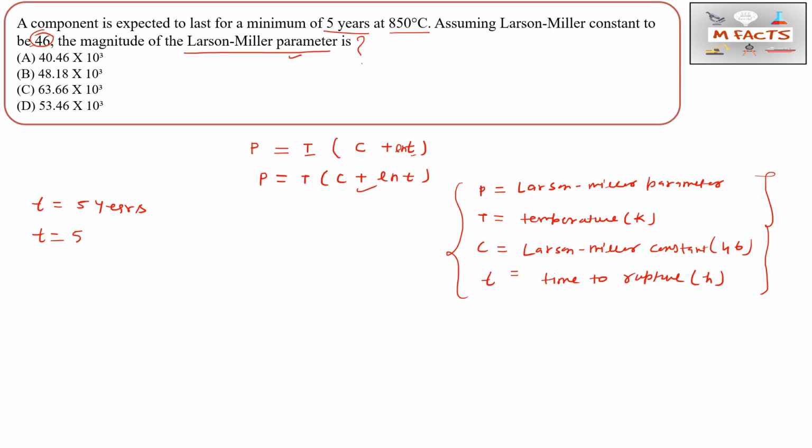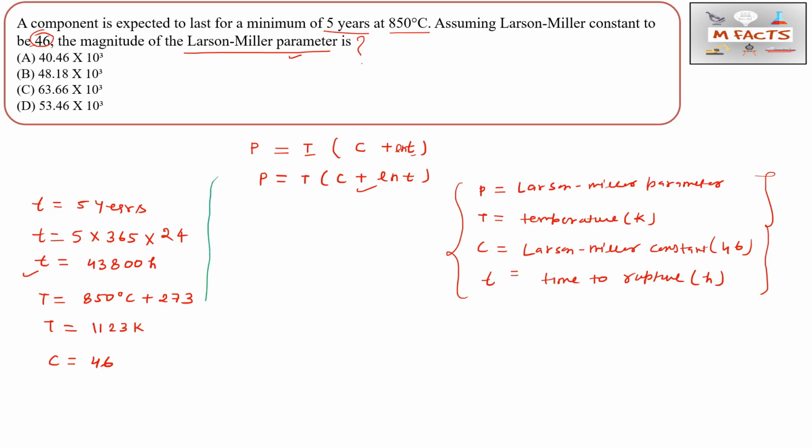In 5 years we have 365 days multiplied by 24 hours, so t is 43800 hours. The temperature is given as 850 degrees centigrade, and we change it into Kelvin, which is approximately 1123 Kelvin. The Larson-Miller constant C is also given, that is 46. If they do not give the C value, we can assume it on our own.